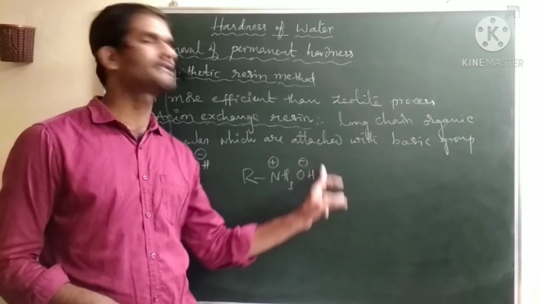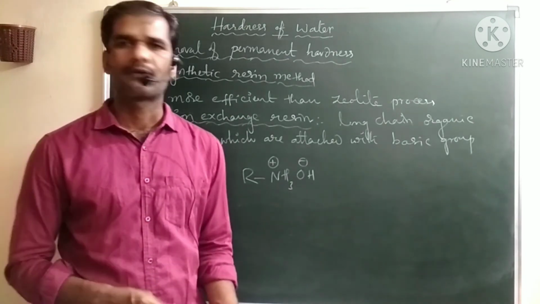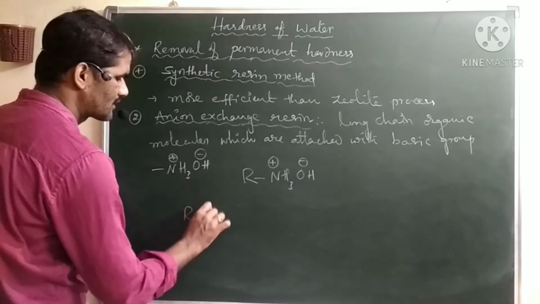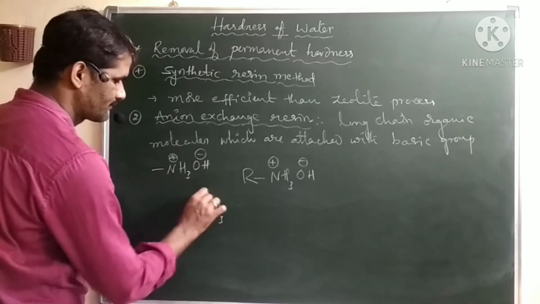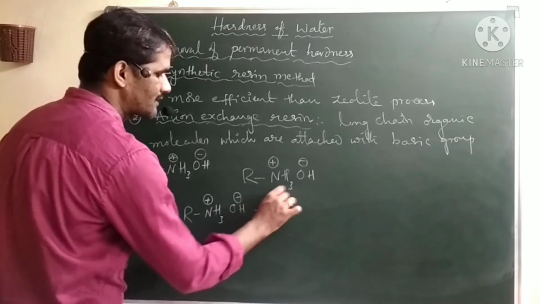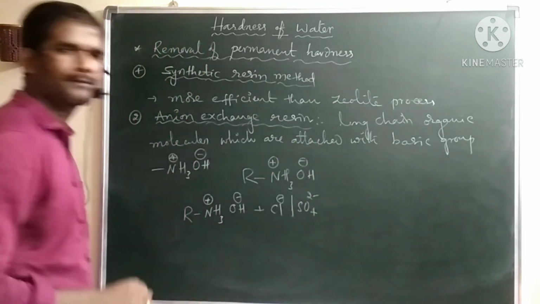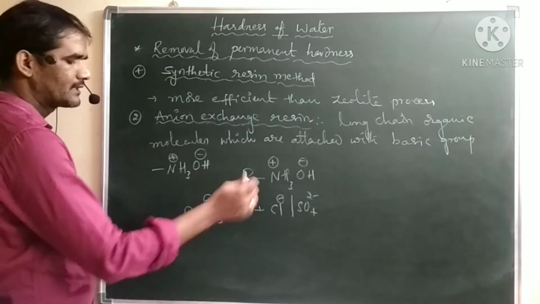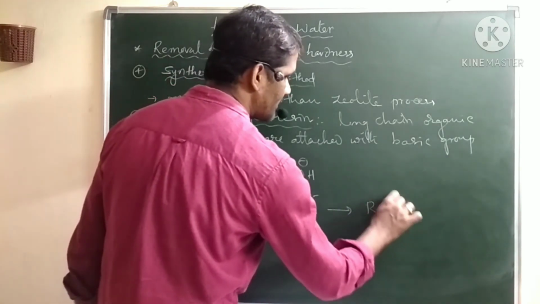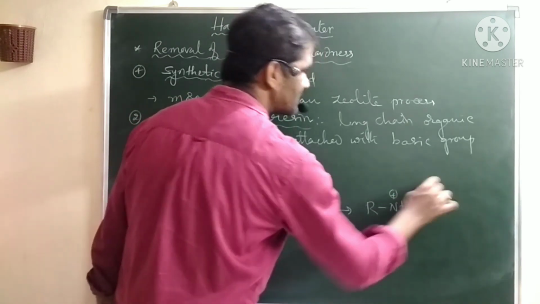This OH minus is replaced with anions, whatever anions are present in the hard water. If any anions like chlorides or sulfates are present in the water, they exchange with OH minus, and if it is chloride, it will form Cl minus.